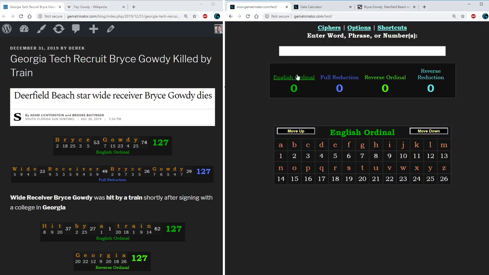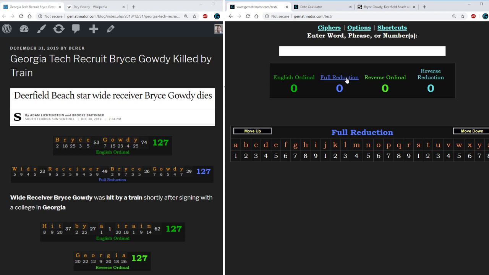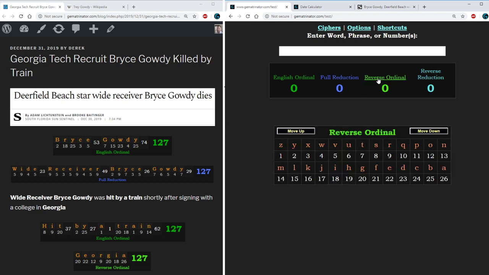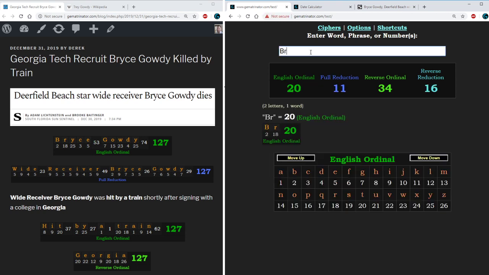And when we talk about the code, we're talking primarily about the language of Gematria, the idea that every letter doubles as a number. The most basic cipher in Gematria is called English ordinal, where each letter is numbered 1 through 26 relative to its position in the alphabet. The reduction, or Pythagorean method, reduces each double-digit number to a single digit prior to adding it to the equation. We also have complementary ciphers called reverse ordinal and reverse reduction, which is the same as ordinal, but with the alphabetic order reversed, so Z is assigned 1 and A gets the value of 26.